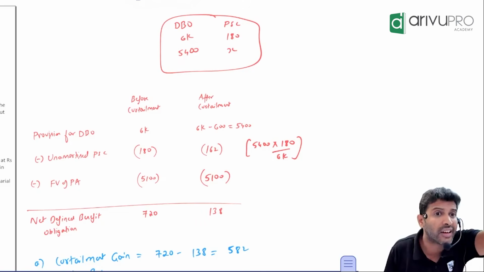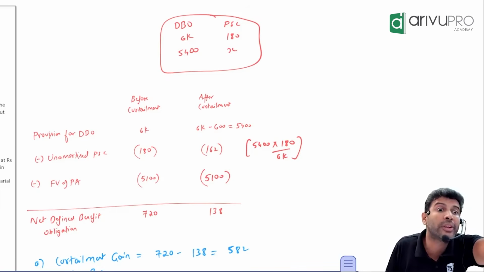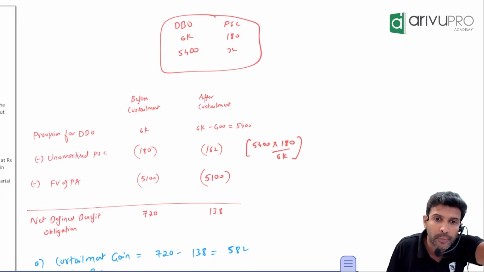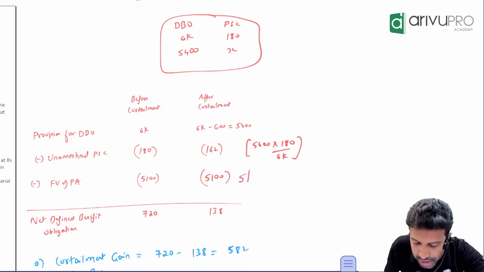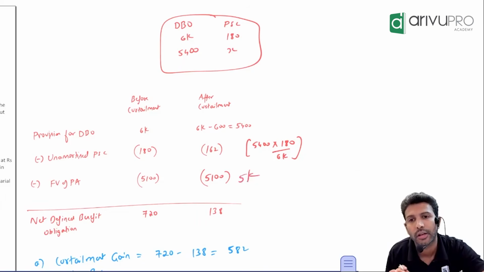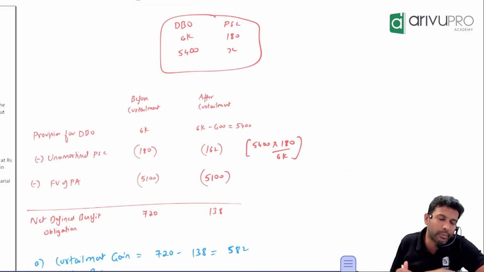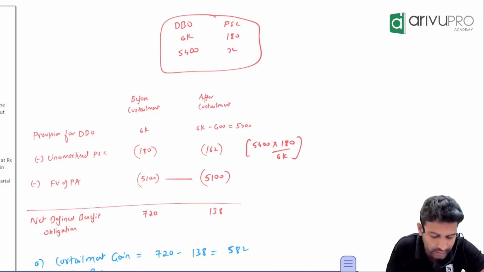Suppose it was a curtailment with the settlement. Suppose 100 rupees is the settlement. Then what would you have done? You would have sold plan assets worth 100 and this would have become how much? Understood? Since this is curtailment without settlement, you don't have to sell any of the plan assets. So it will remain exactly the same.